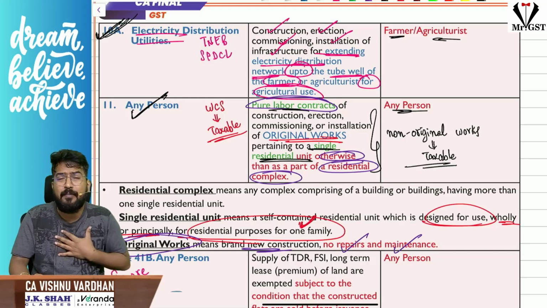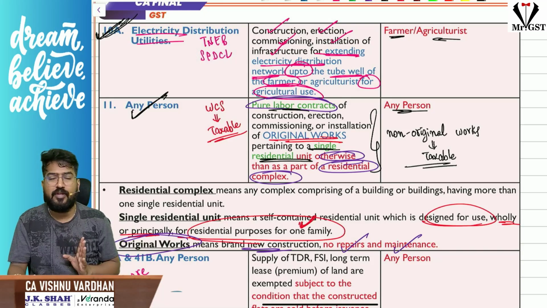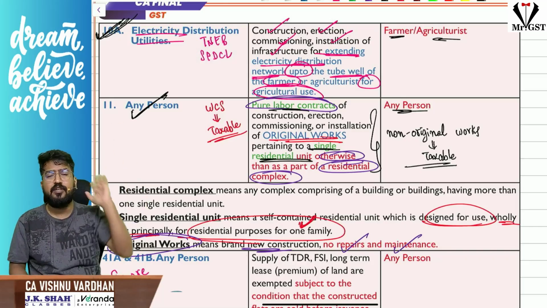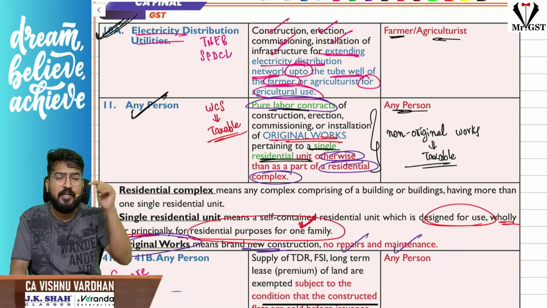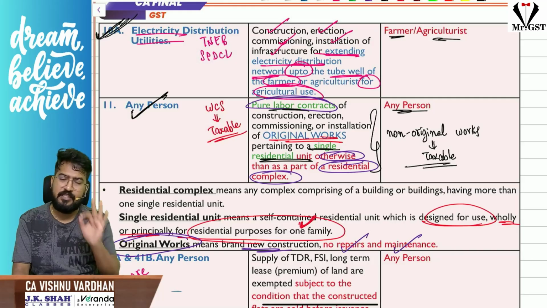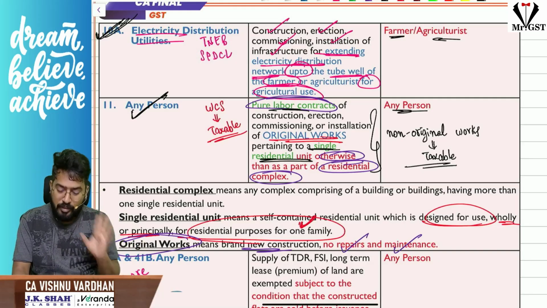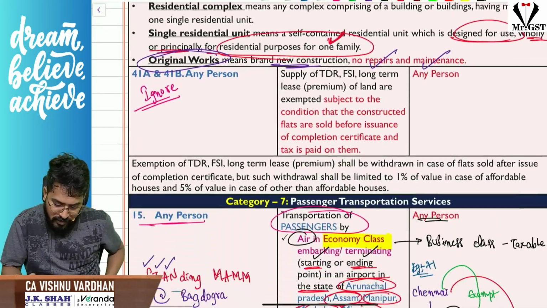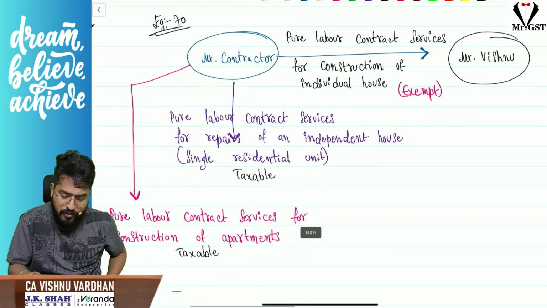You are constructing my villa for 10 crores, exempt under GST, only pure labor contract, because villa is my single residential unit. Okay, that is exempt. Suppose it is in residential complex apartments, taxable, sir. If it is works contract, taxable, sir. If it is alteration, repairs or renovation, taxable, sir. Only original works, that is brand new construction, only pure labor contract, only related to single residential unit, then only exemption is there. Okay, so that is the concept. So that is with respect to construction services. Here there is a small example, you can just pause the video and go through this.